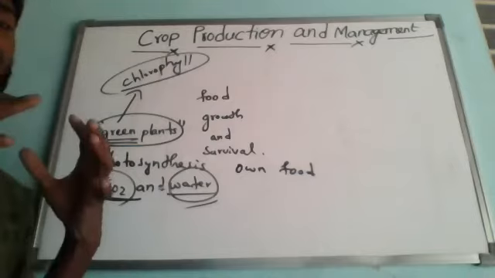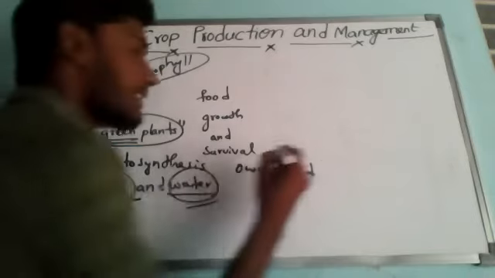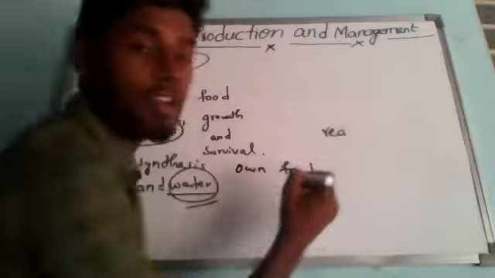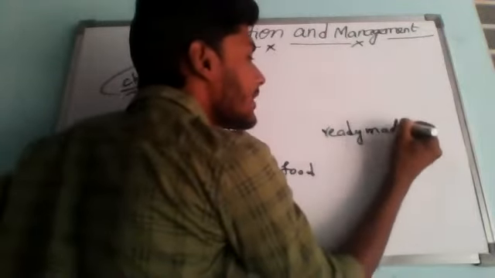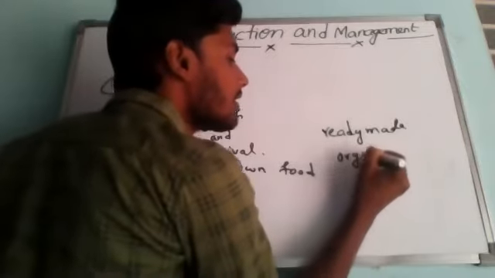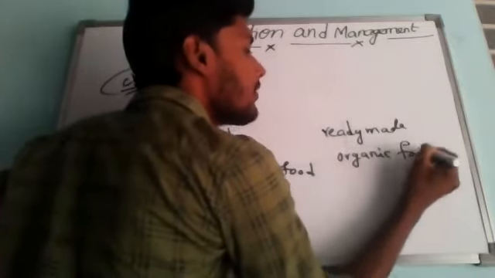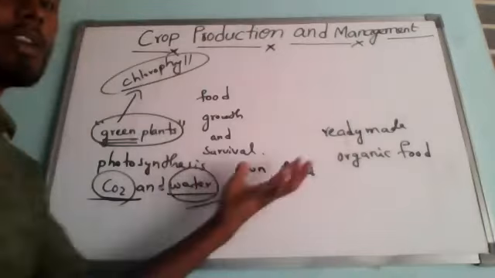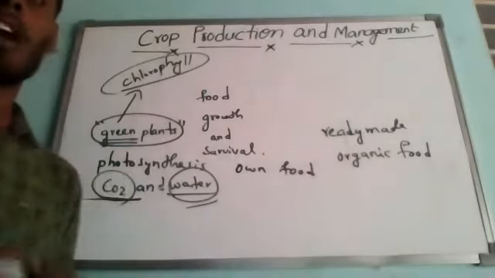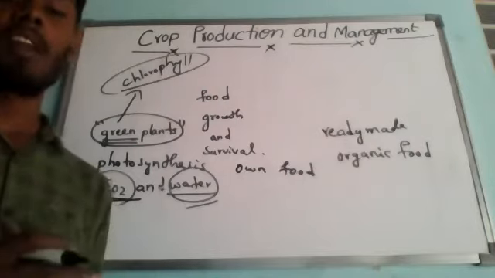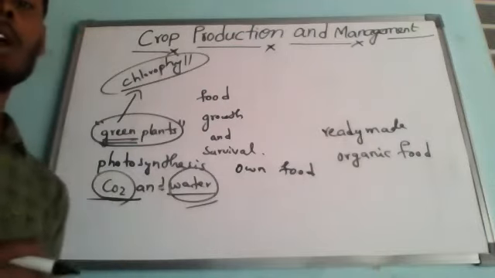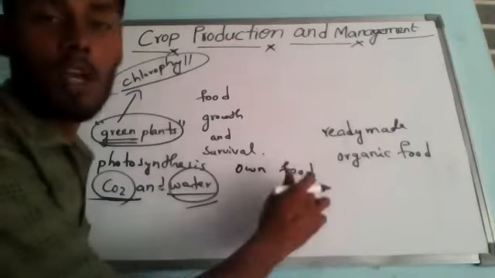So they always need ready-made food, like ready-made clothes, ready-made organic food, nutrients like carbohydrates, fats, proteins, vitamins, etc., which are useful for our body.